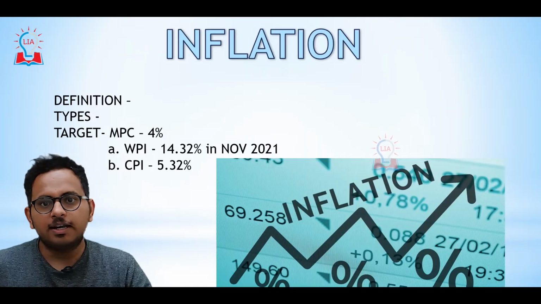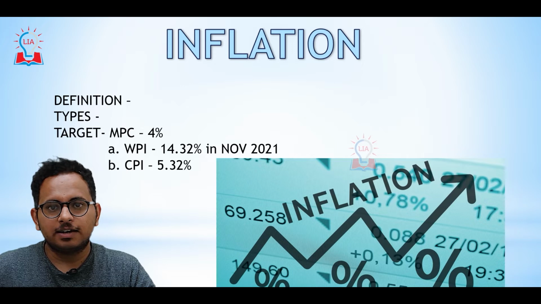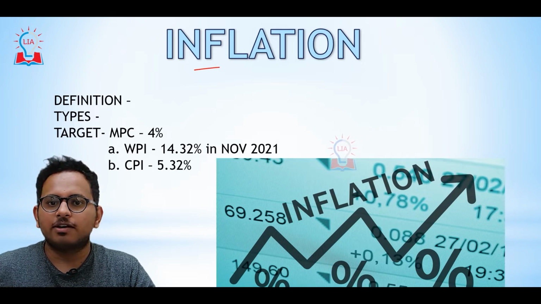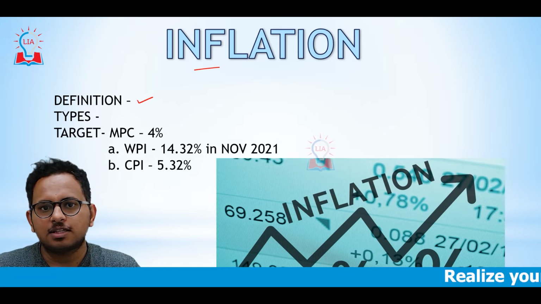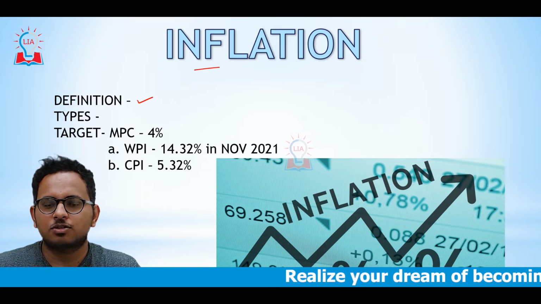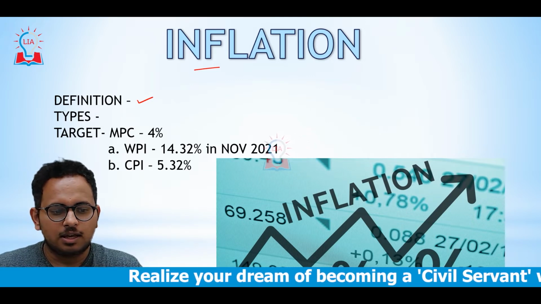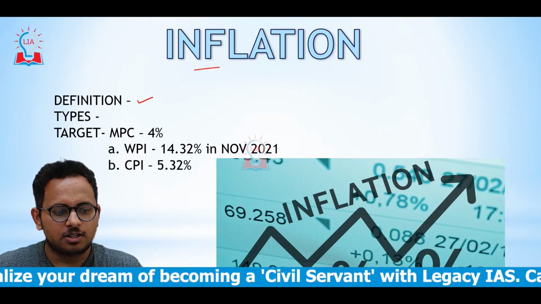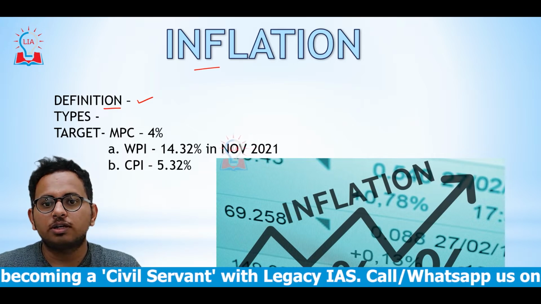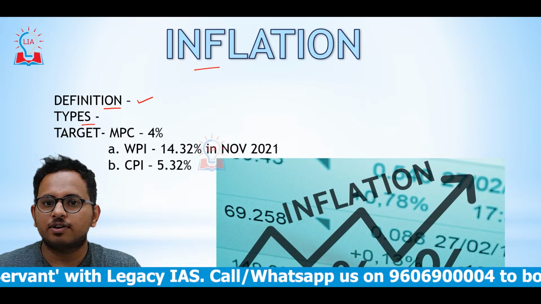The first indicator is inflation. What do you mean by inflation? Inflation is the general rise in the prices of all the commodities in the market. That is inflation. You should also know the types of inflation. What are the different types of inflation?